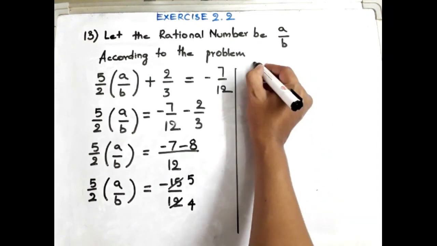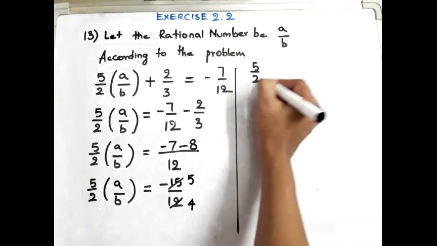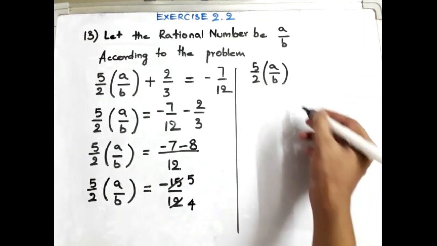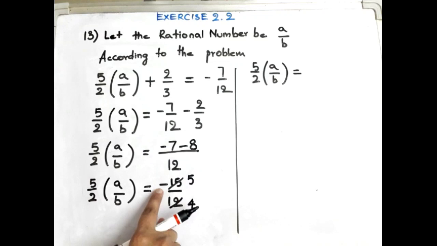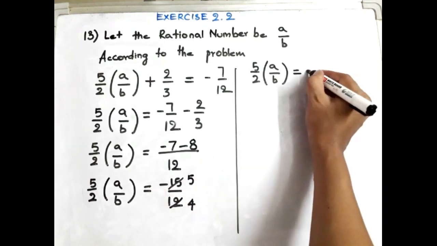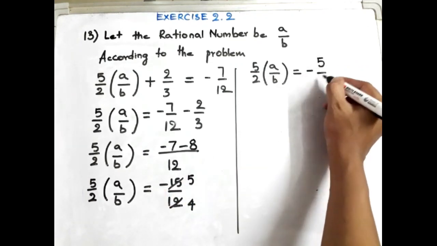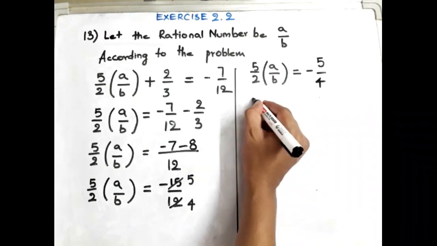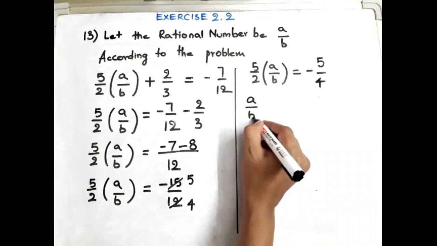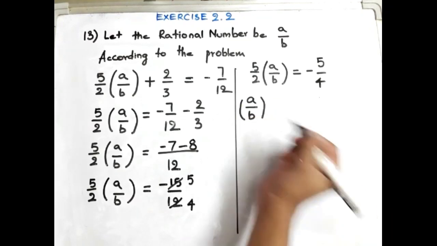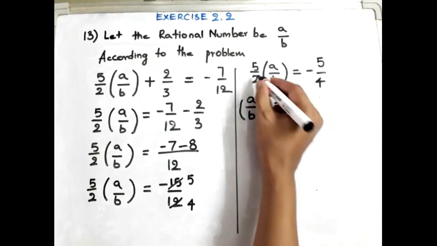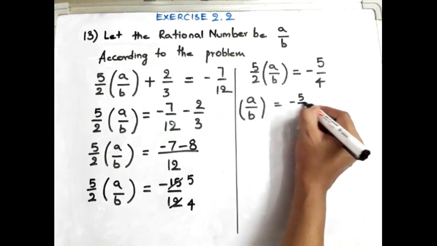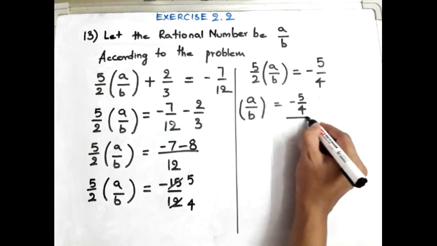What we have now is 5 by 2 of a by b is equal to, please be careful, don't forget this minus, minus 5 by 4. Okay. Now look, we want only the value of a by b. So if we transpose this 5 by 2 to the other side, it will become division like this, isn't it?